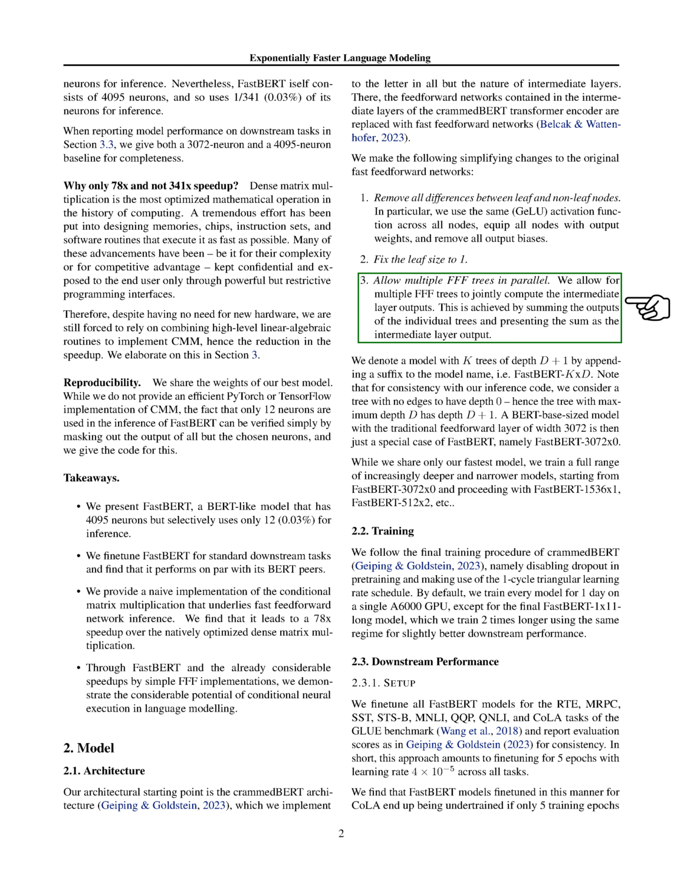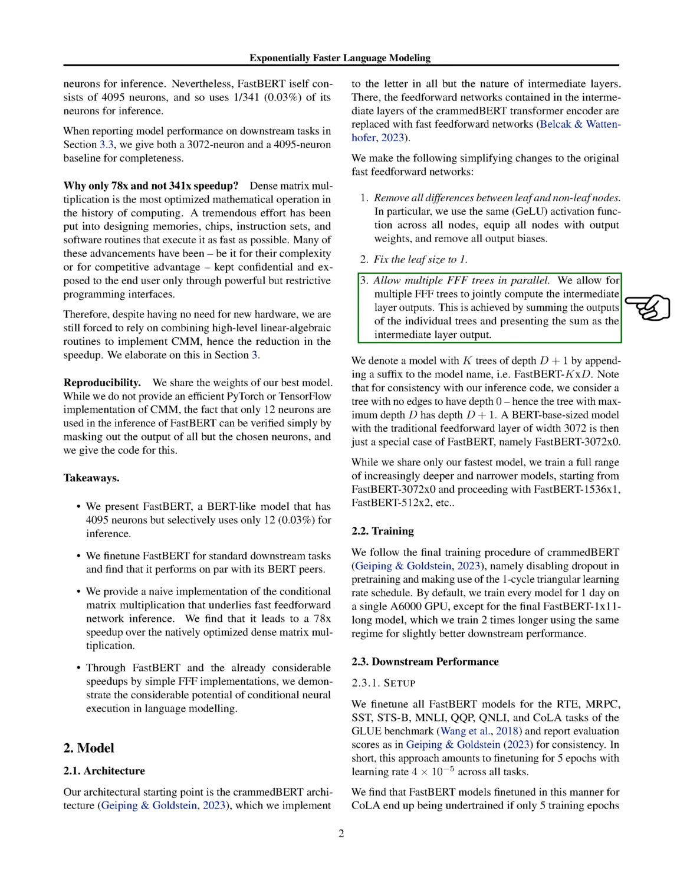We've found that FastBERT models fine-tuned for the CoLA task need more training, so we extend the number of epochs to 15. This doesn't improve the performance of the baseline crammed BERT models, but it does significantly improve the performance of FastBERTs. Our results show that FastBERT models trained for 1 day on a single A6000 GPU retain at least 96.0% of the predictive performance of the original BERT base model.